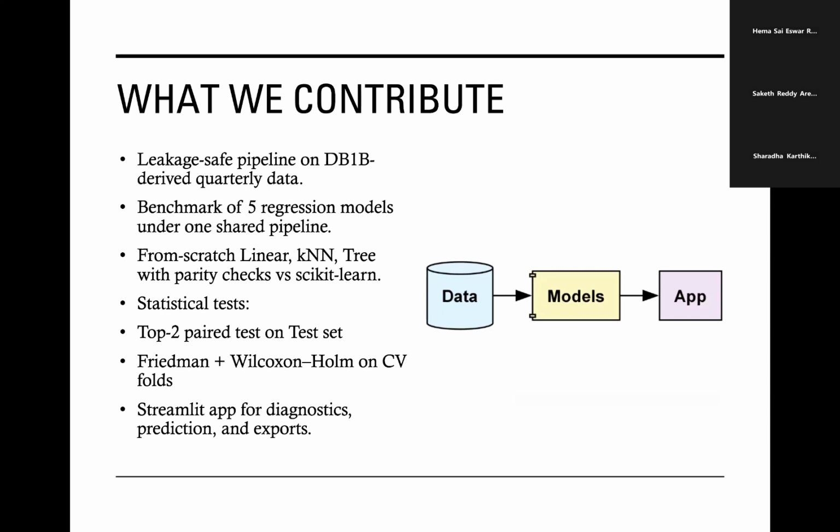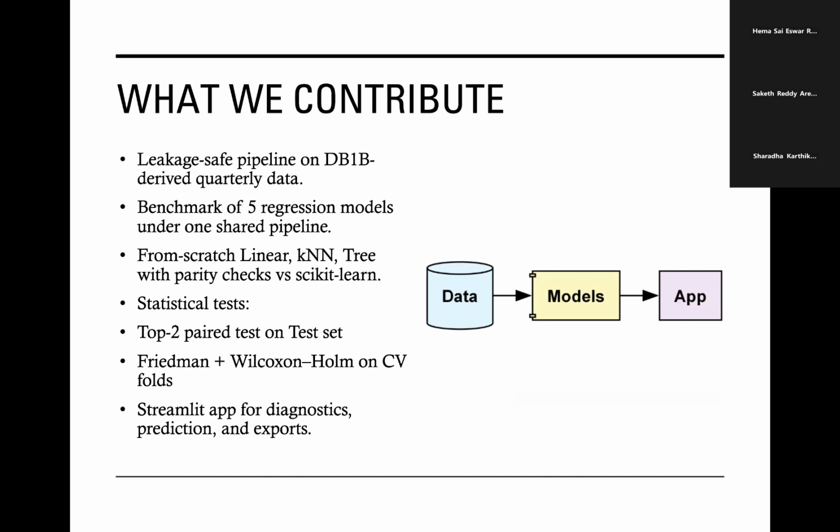Our contributions fall into a few parts. First, we built a leakage-safe pipeline on DB1B-derived quarterly data. Secondly, we benchmarked five regression models under one shared pre-processing pipeline so that the comparison is fair. Third, we coded from-scratch versions of linear regression, KNN, and decision trees and checked them against scikit-learn for parity.